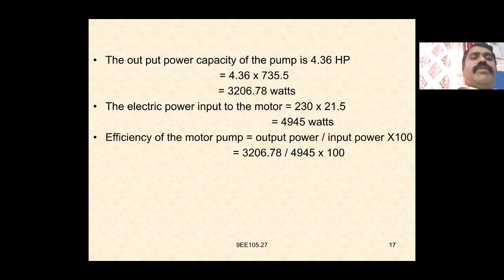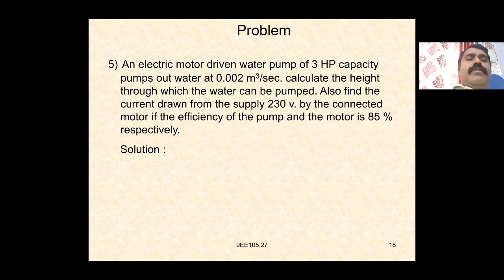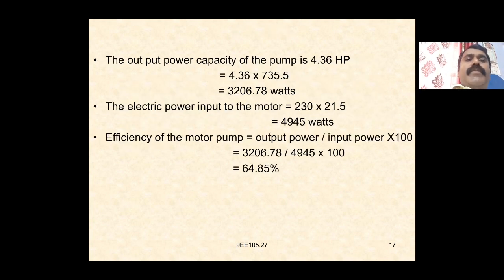That is 3206.778 by 4945 into 100, which is 64.85%. So the efficiency is output by input, that is 64.85%.